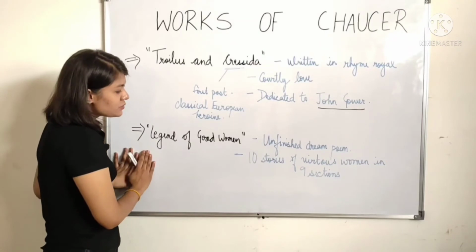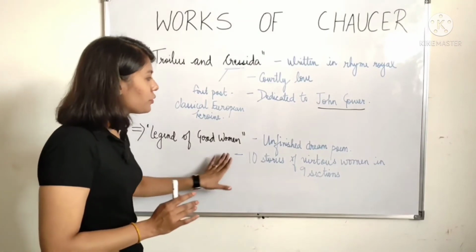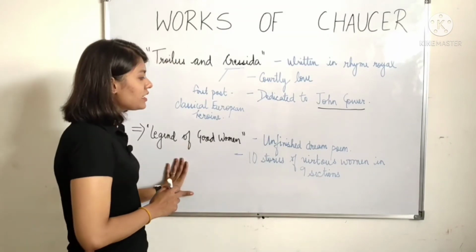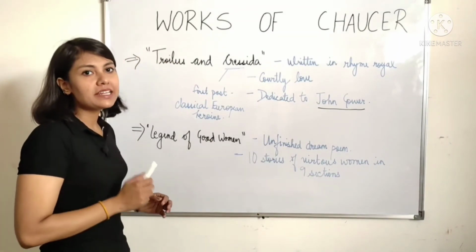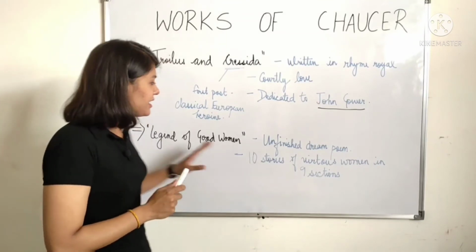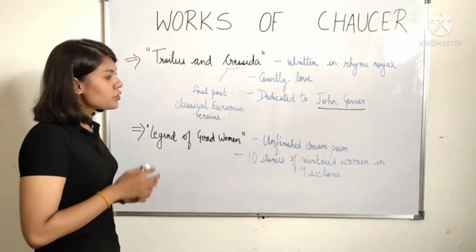The next one he wrote was Legend of Good Women. It is an unfinished dream poem, and in this work he talks about 10 different women in 9 sections, and he talks about the virtues of women.